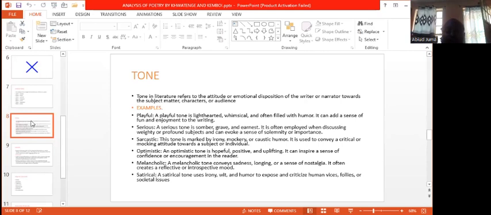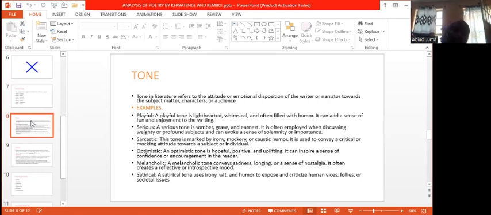Examples of terms used to describe tone can be playful, serious, sarcastic, optimistic, or melancholic. Melancholic is a tone that conveys sadness, longing, or a sense of nostalgia. It often creates a reflective, introspective mood.